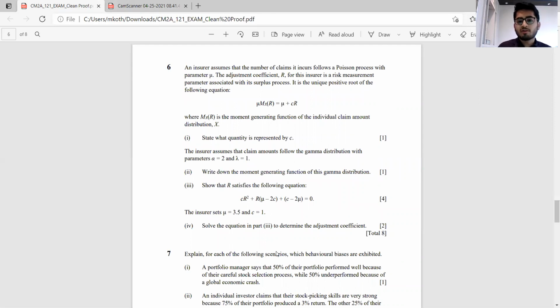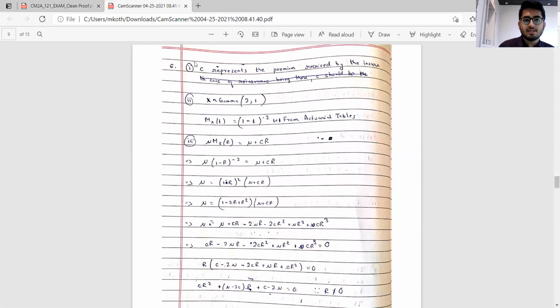This could possibly be one of the easiest questions which could have come from ruin theory. So directly jumping into the derivation, C represents the premium received by the insurer. X follows gamma(2, 1). Directly from the actuarial tables, we know the MGF will be (1 minus T by lambda) to the power minus alpha. We substitute the values of alpha and lambda. And remember that T less than lambda is a condition which you should always give.